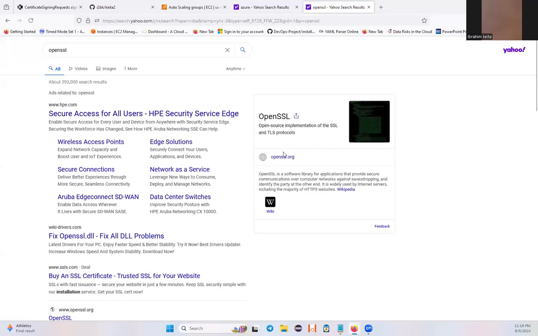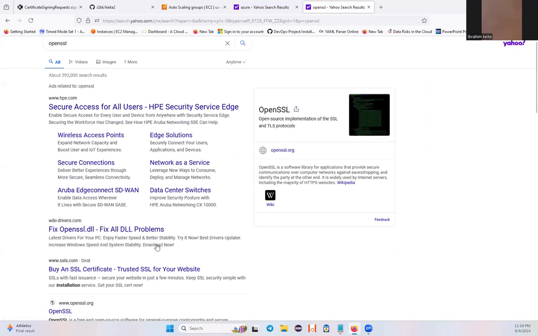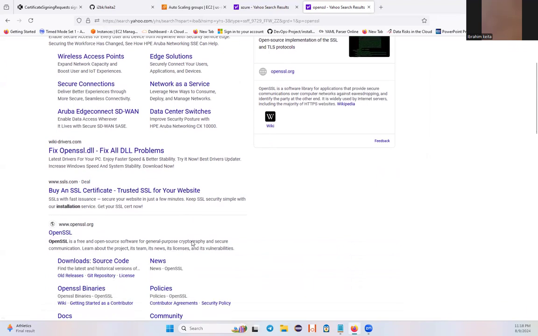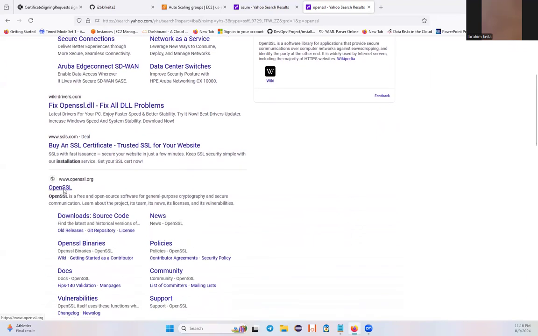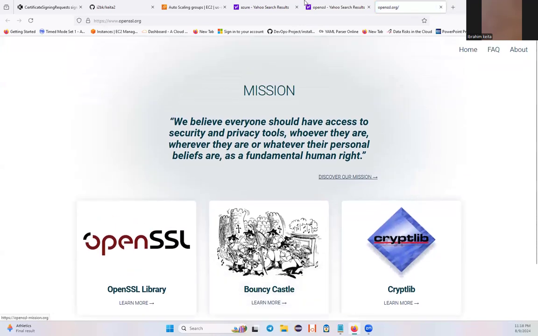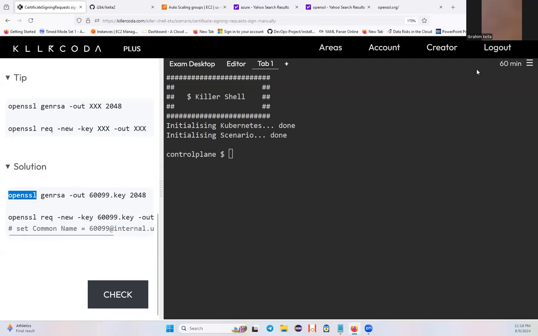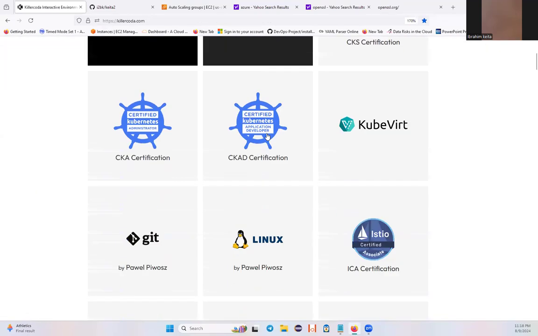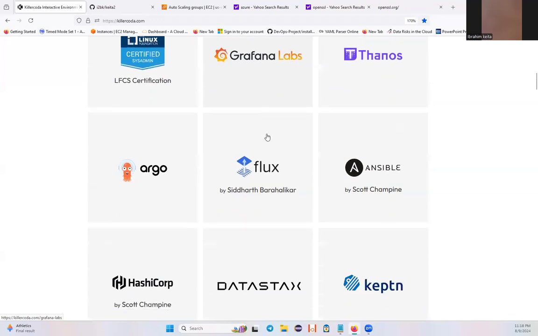You see, go here, I don't like this website. There's another way you can learn it. If you want, just go here and try to understand what OpenSSL is. Another good thing is you can do anything.